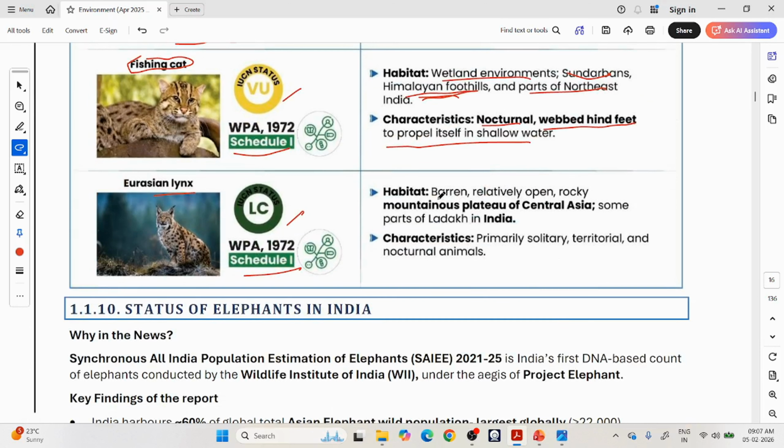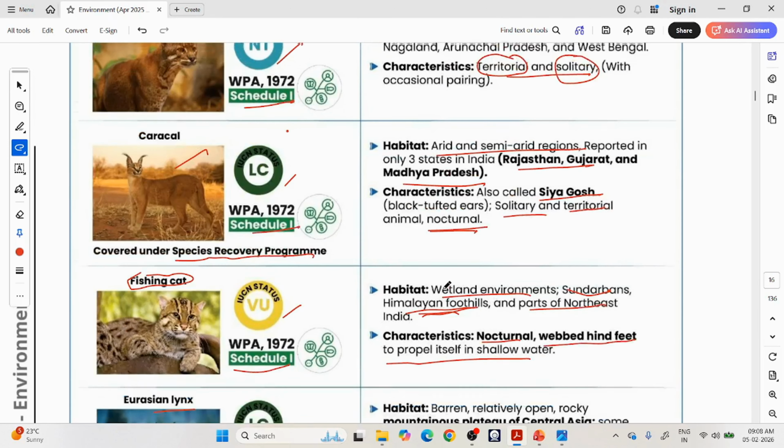Eurasian lynx, barren, relatively open rocky mountain plateaus of Central Asia. So this is available in this Central Asia, Kazakhstan, Tajikistan, Turkmenistan, in these regions, and also extending to our Ladakh. Okay, Ladakh in India. Primarily solitary, territorial. We are seeing almost all cat species are solitary. Okay, nocturnal. So most cat species are nocturnal. You can see here. Most important cat species.